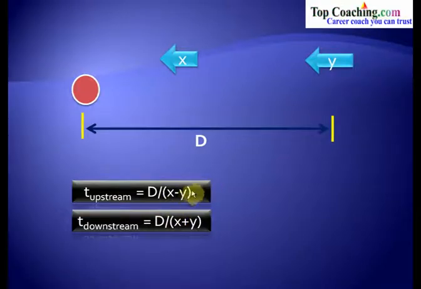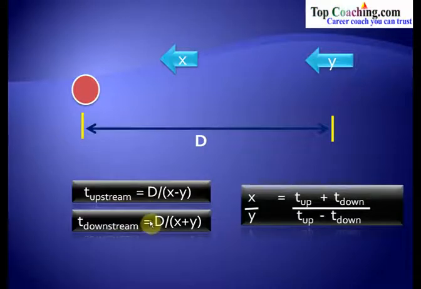Now can you tell me which time would be more? Of course the time taken to row upstream would be more because this term x minus y is less than x plus y, and so this entire term d divided by x minus y would be greater than d divided by x plus y. So time taken to row upstream is always greater than the time taken to row downstream.